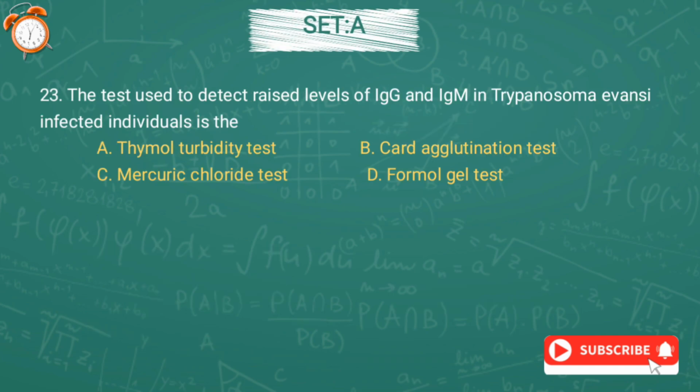Now question number 23. The test used to detect raised levels of IgG and IgM in Trypanosoma evansi infected individuals is option A thymol turbidity test, option B card agglutination test, option C mercuric chloride test, or option D formol gel test. And the answer is option D, formol gel test.